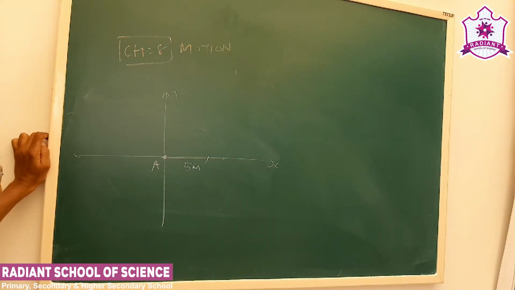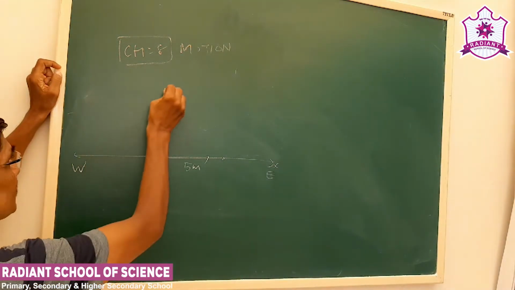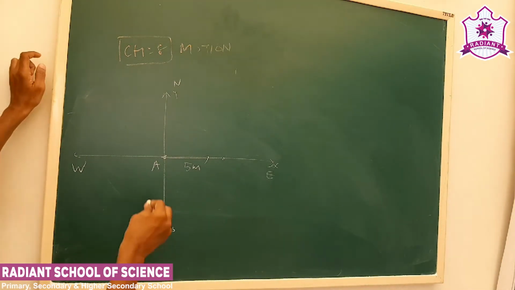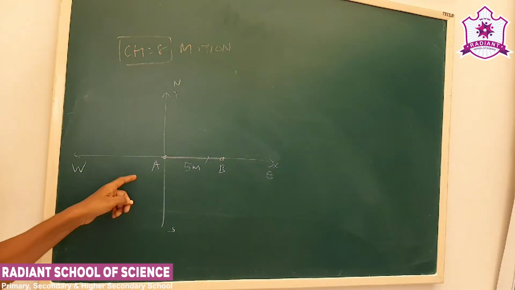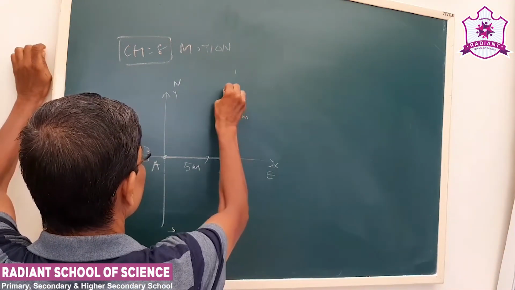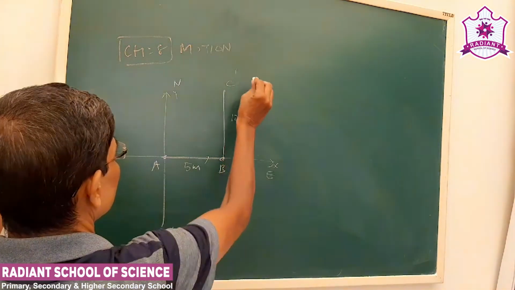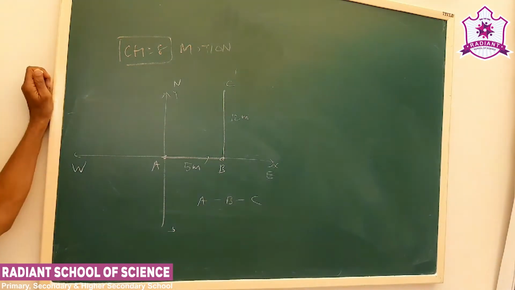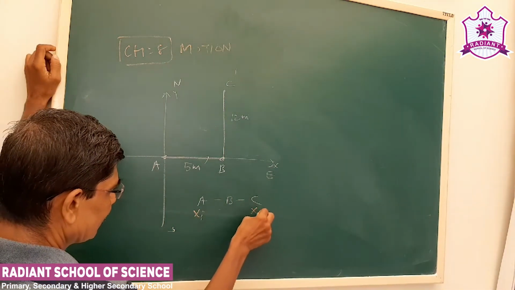Sometimes we are given the direction also, let us say east, west, north and south, which we are also familiar with. So a person moves 5 meters in the eastward direction starting from the origin, then moves 12 meters in the north direction, and finally stops. Again it moves on the path ABC.